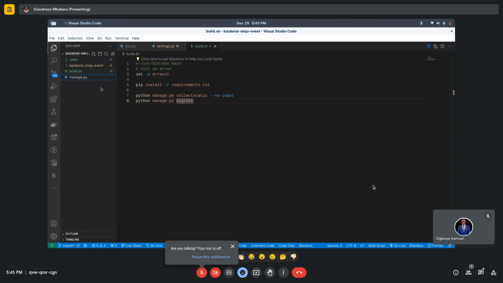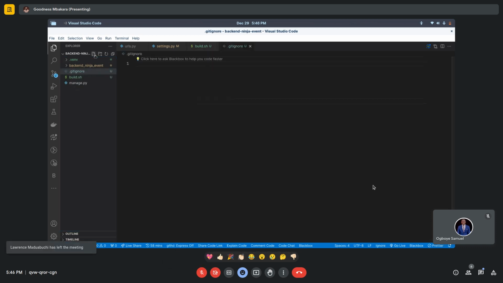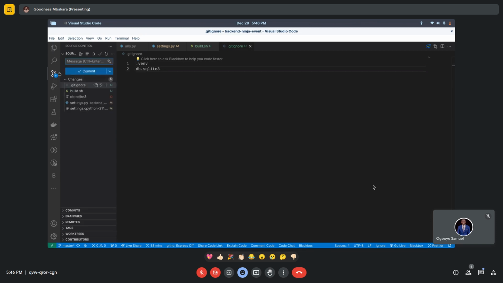Normally I would add it to .gitignore. Okay, let's have .gitignore to add .env and db.sqlite3. Alright, so we are done now and ready for production.